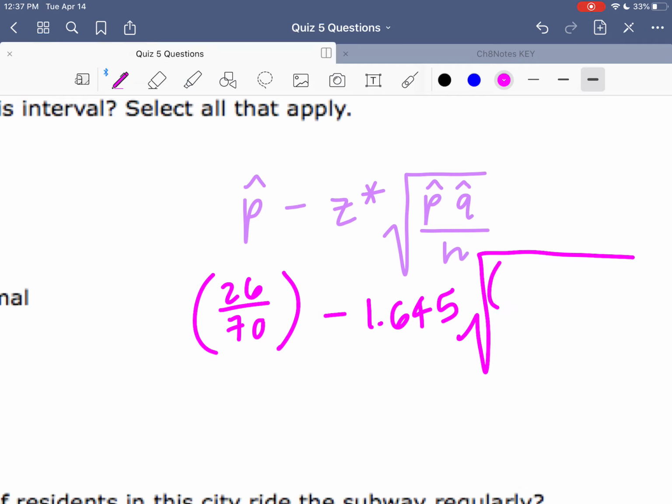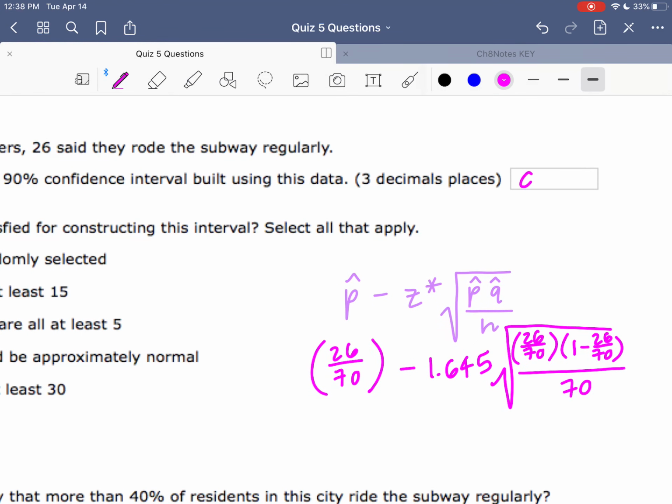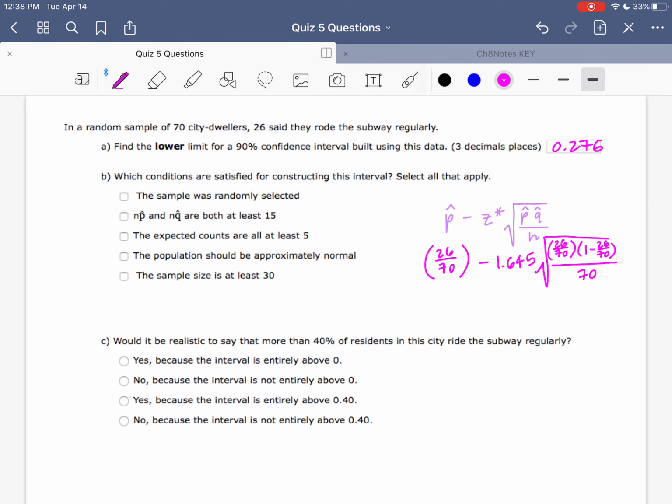So again, this isn't going to be very pretty, but I'm going to write this in fractional form. I suggest doing this just so that you're not rounding and rounding all over again, because the more you round, the farther you get from the correct answer. So this is what we would do in order to get that lower bound. Let's see, if I calculate all of that, I should get 0.276 is my answer. Again, yours is likely different.